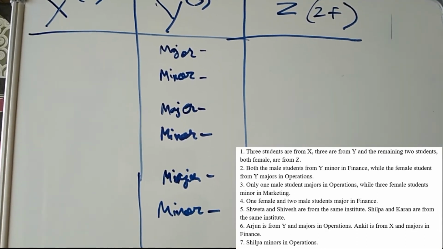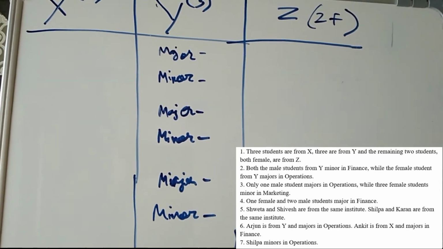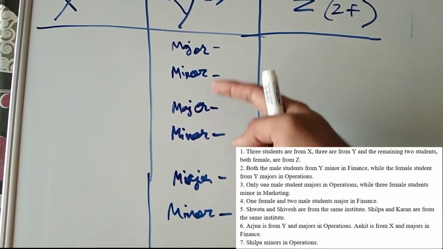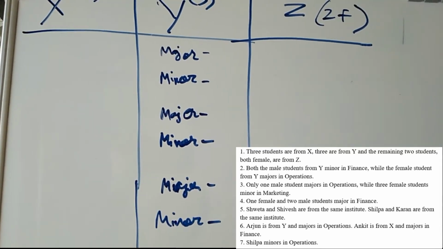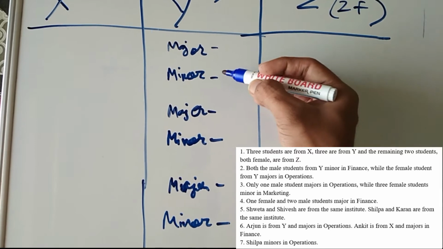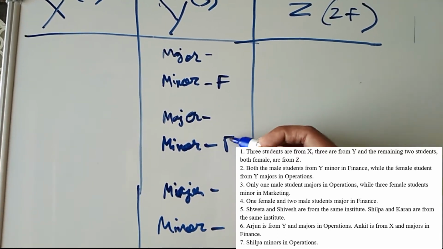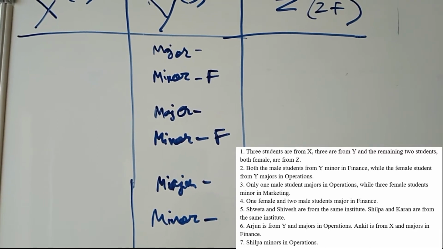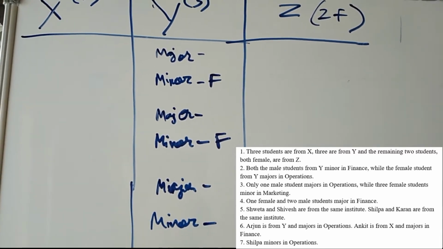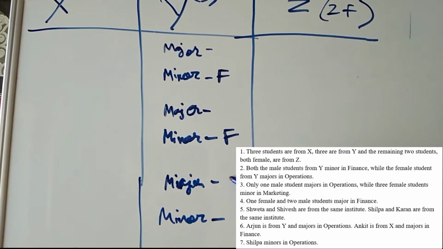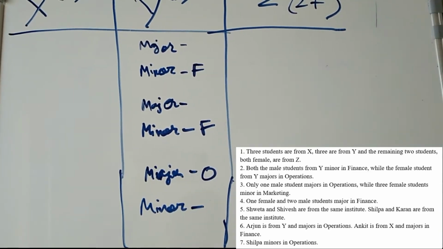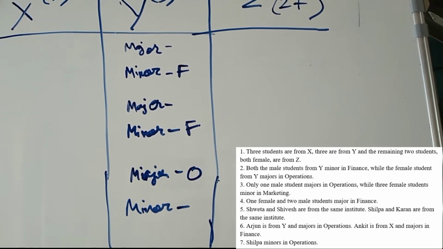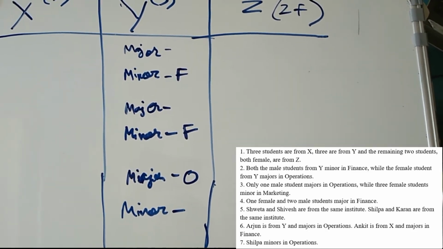Okay, so both the male students from Y. Out of three there are two males, so let me call these two males. Both the males minor in finance, so this is finance and this is finance, while the female student from Y majors in operation. Female is this one and majors in operation. Okay, only one male student majors in operation while three female students minor in marketing.